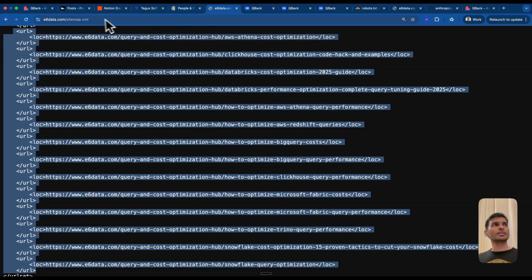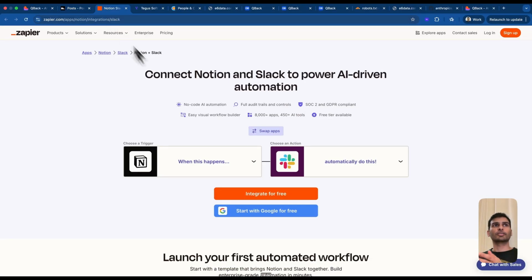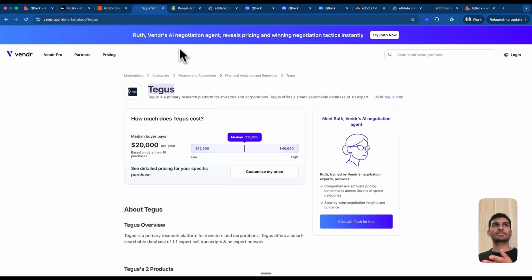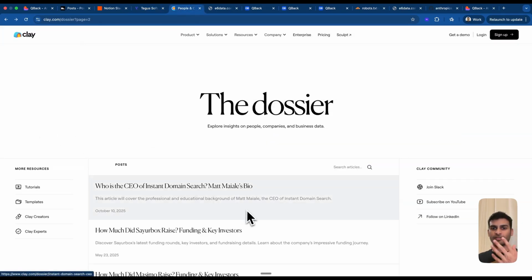So first, this is the core thing. You have to figure out what exact content people are searching for at scale that you want to write on. It could be something related to Notion and Slack. It could be something Vendr is doing with pricing. It could be something that Clay is doing with giving all the enrichment kind of information. So once you find that gap, you need to run a couple of prompts to dig out that information, or maybe analyze that information.